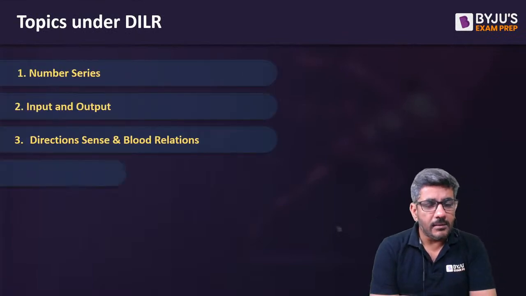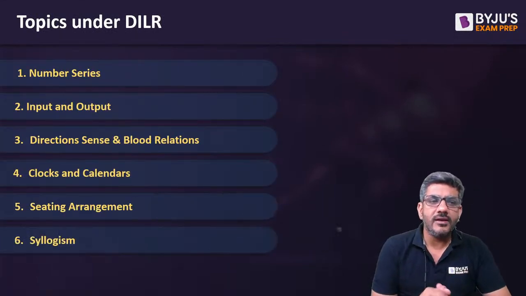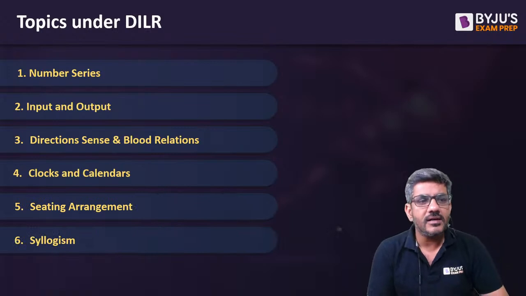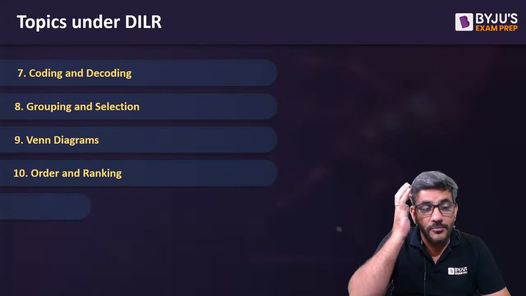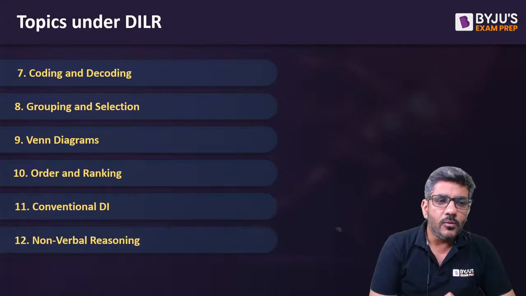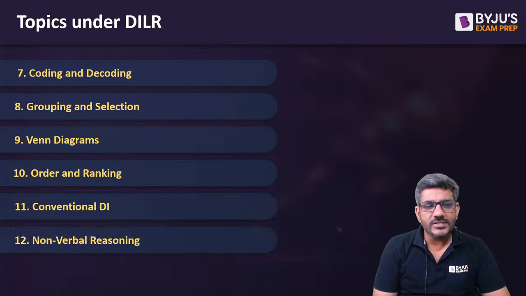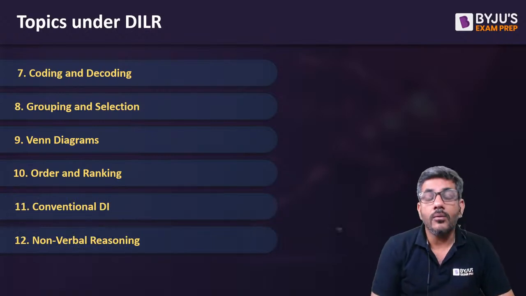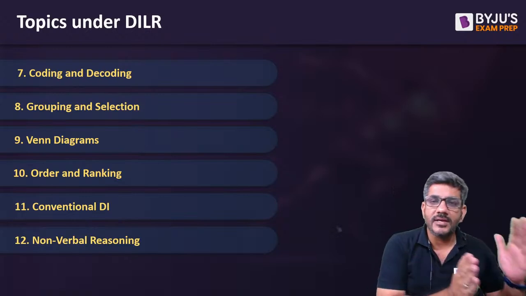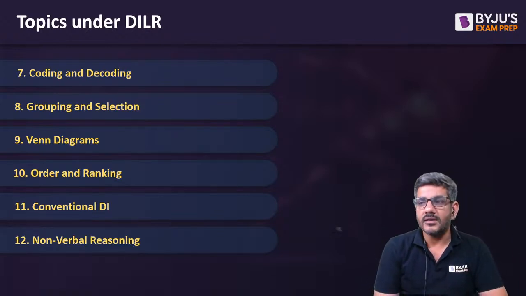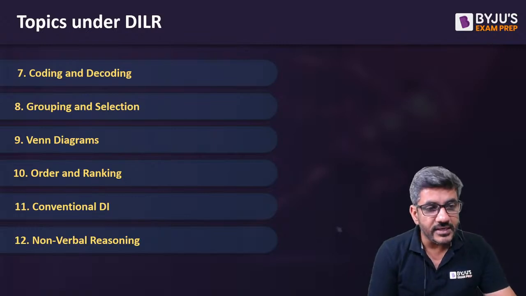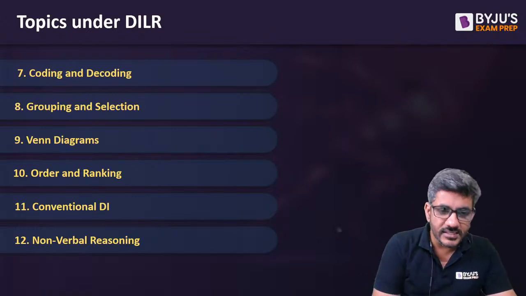So what are the topics under DI and LR? So number series is one of the topics. Then we have input and output, direction, sense and blood relations, clocks and calendars, seating arrangements, syllogism, and apart from that, we also have coding, decoding, group selection, grouping and selections, Venn diagram, order and ranking, conventional DI, and the non-verbal reasoning. As I said, verbal reasoning would be a separate part of it. Here we are talking about only those areas which come under the non-verbal reasoning. These all we have to discuss now.